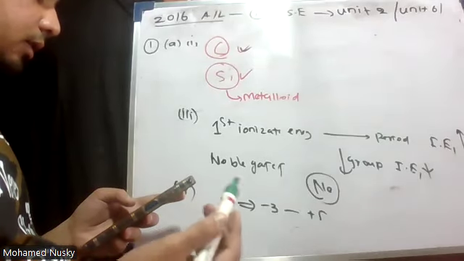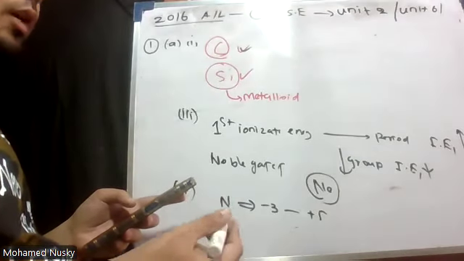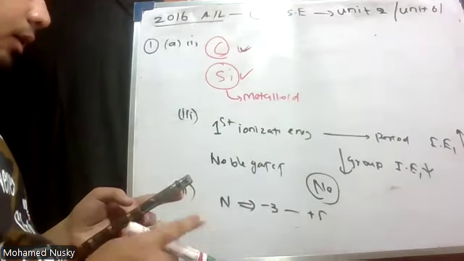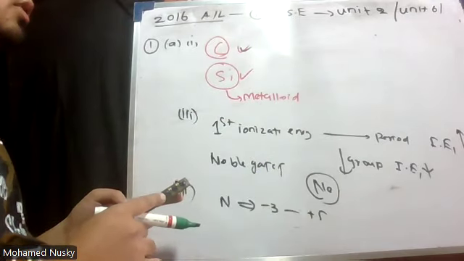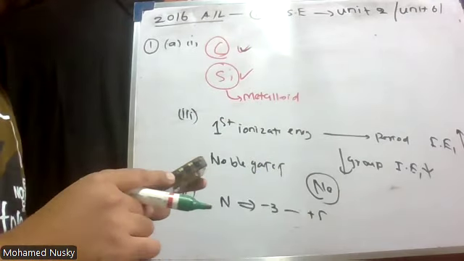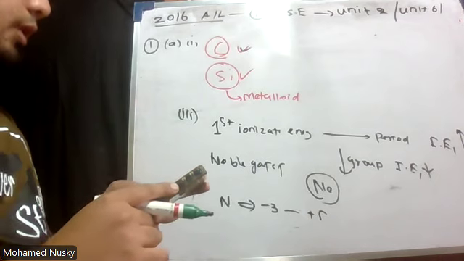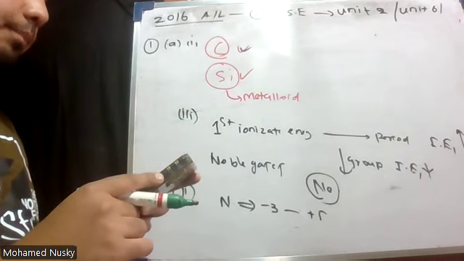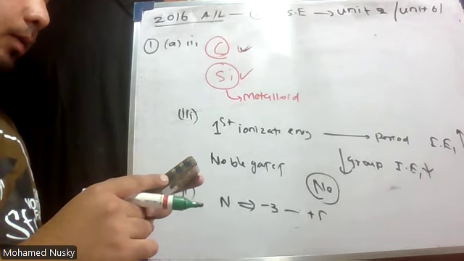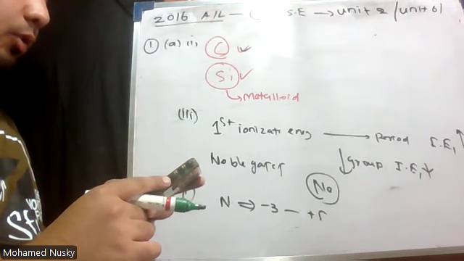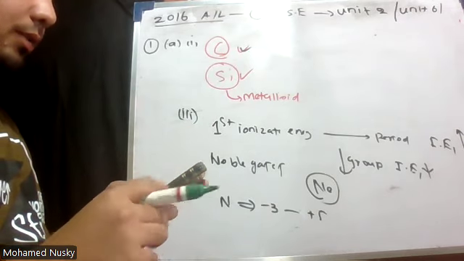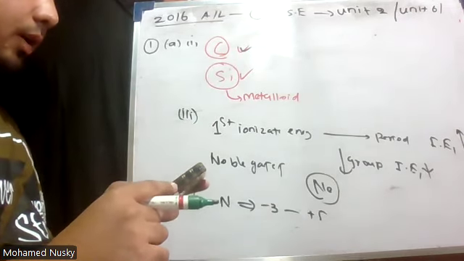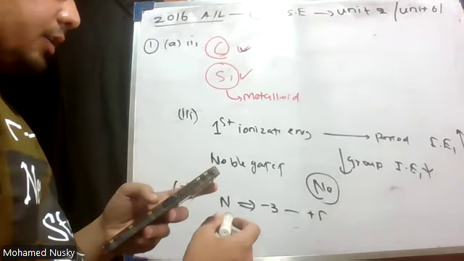Carbon we can't take. Oxygen also, there is -2, -1, 0 in O2, O3. Therefore, we can't take it. Fluorine also we can't take. Nitrogen you can take.